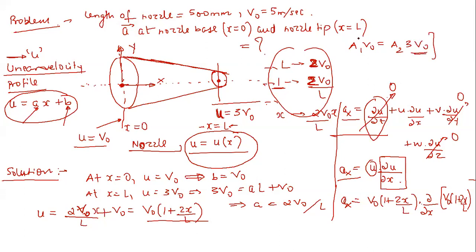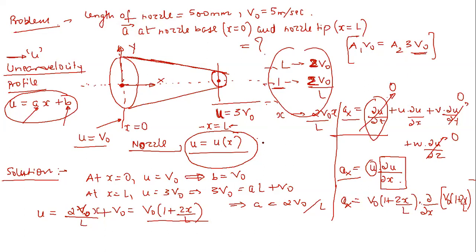Still it is very difficult to find an expression which represents the variation of velocity u as a function of x. From the continuity equation you can imagine this, yes. We can assume it, but ultimately you have to converge to the same philosophy. So from here also, if you start, you have to come to the same philosophy only.